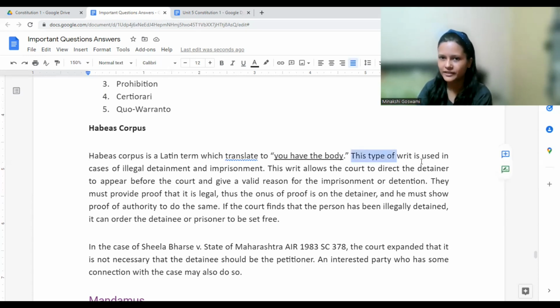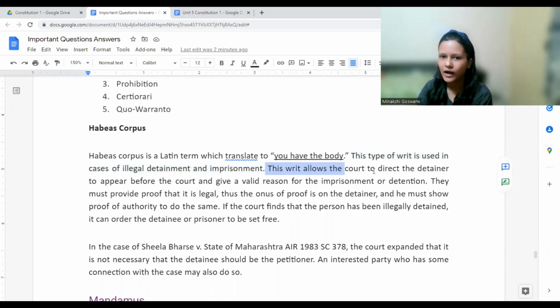So this type of writ is used in cases of illegal detention and imprisonment. A person is kept in prison, a person is detained, and it is illegal detention. There is no valid reason why he was arrested, but he was still arrested. In such a case, the court would ask that you produce the person or whoever has arrested. The court would ask that this police officer needs to come before the court and answer our questions. Why have you arrested this person? Why have you detained this person? Or why did you fail to produce him before the nearest magistrate within 24 hours? The court would ask that.